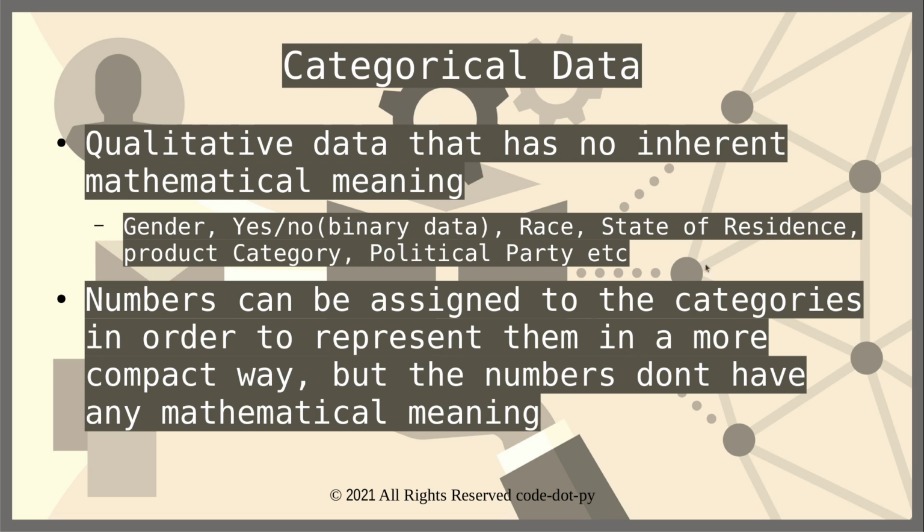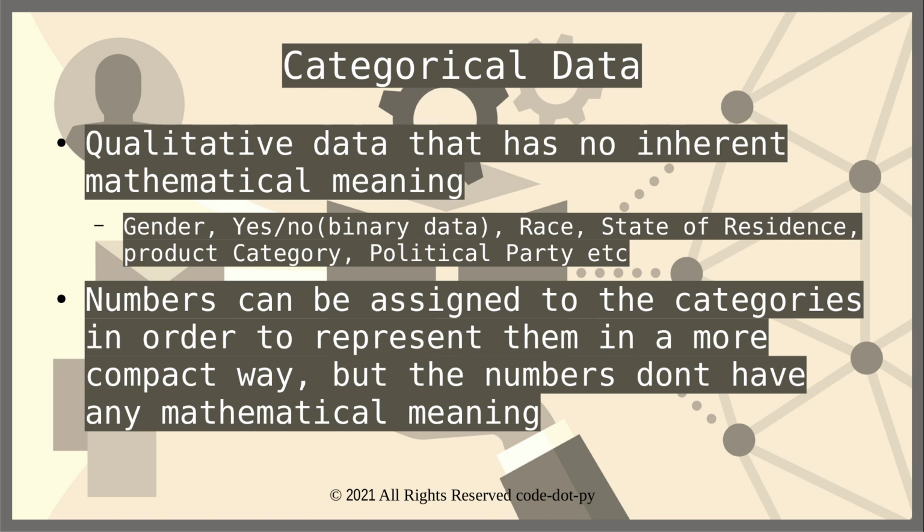The second category is categorical data. Categorical data is qualitative data that has no inherent mathematical meaning. Essentially we cannot quantify or have a mathematical correlation between the values when it comes to categorical data. For example, gender, any kind of binary data with true or false, yes or no values, race, state of residence, product category, political party, etc. These are all categorical data sets.